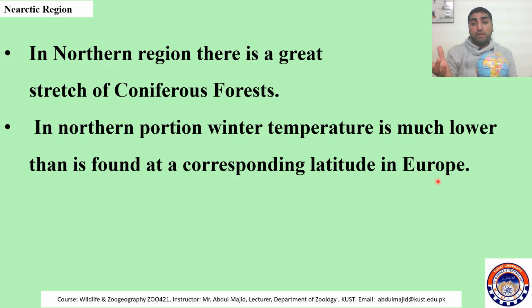I think it should be the same temperature in Europe and America, but why is it different? You know the answer to that question: the earth is tilted at 23.5 degrees, and because of the tilt, solar radiation doesn't reach properly to some parts of the world, and that's why, at the same latitude, some parts are much colder than others.